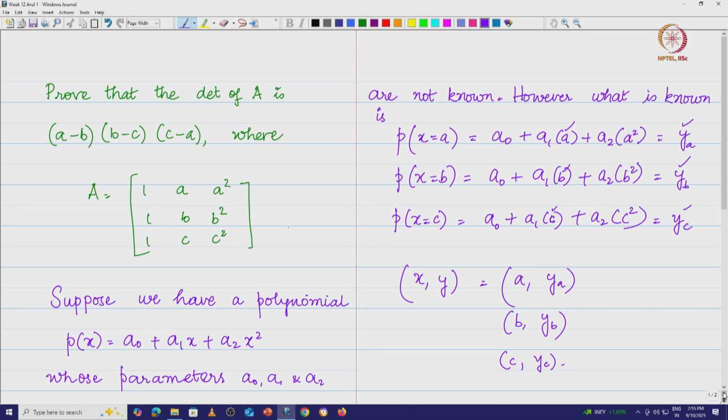Let us write these 3 equations in terms of a matrix. Let us see what happens. So, I have y a, y b and y c, which is nothing but, what do I have here?